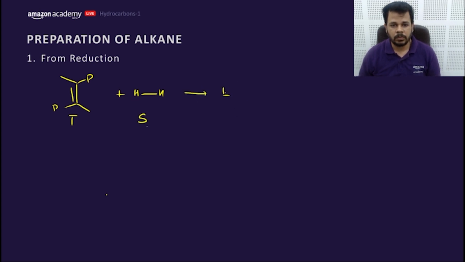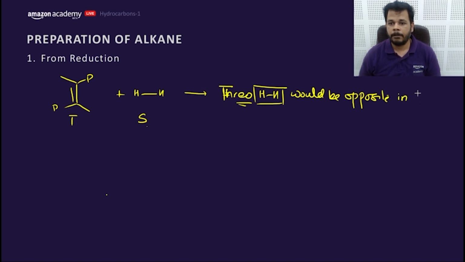What is meant by erythro? Sorry, threo. Threo means H and H, the two things, would be opposite. They would be opposite in the Fischer projection. Getting my point? These erythro and threo come in stereochemistry. You might have heard these terms.